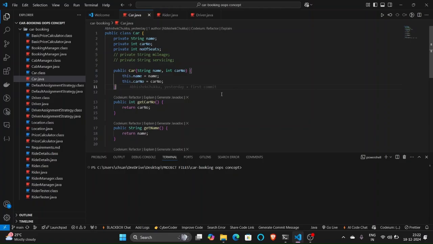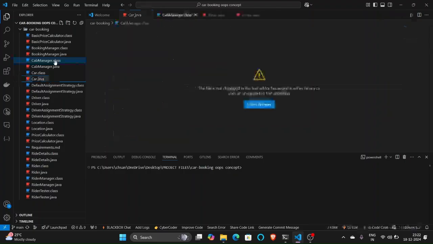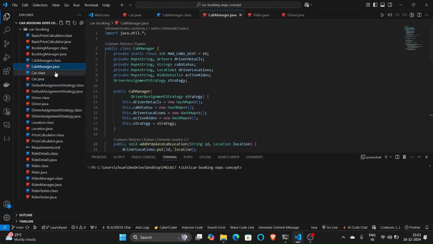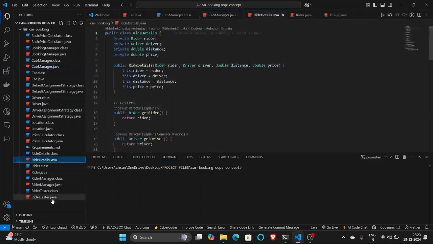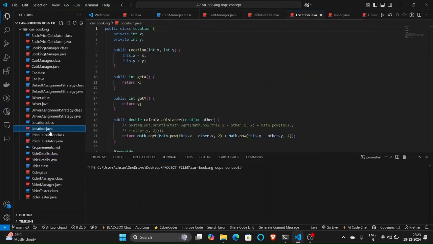That means two or more riders should not be allowed to take a particular cab. There exist several other classes, which are the cab manager class, the ride details, and also location, which is used to depict the particular location of the driver or the rider.